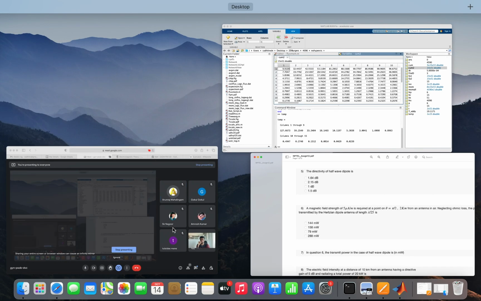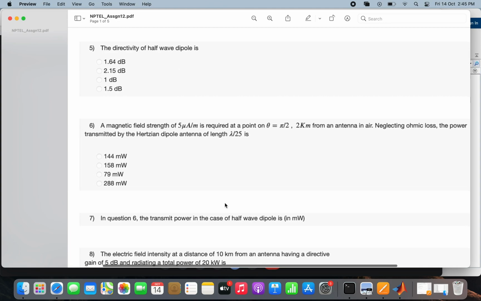Okay, then going on to question 6. A magnetic field of strength 5 microampere per meter is required at a point on the theta equal to pi by 2 region, at a distance of 2 kilometers from an antenna in air. Now, on neglecting ohmic loss, what is the power transmitted by the Hertzian dipole antenna of length lambda by 25? So I have a Hertzian dipole antenna whose length is lambda by 25, and it transmits power.